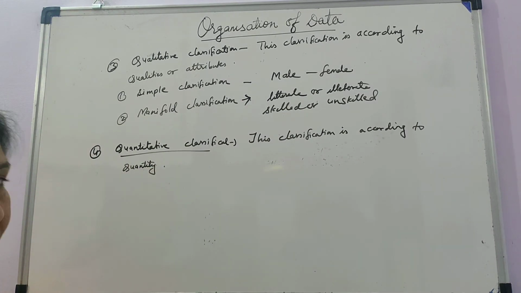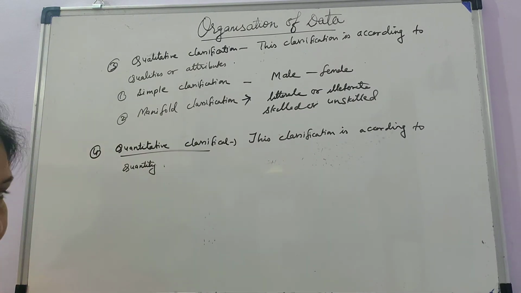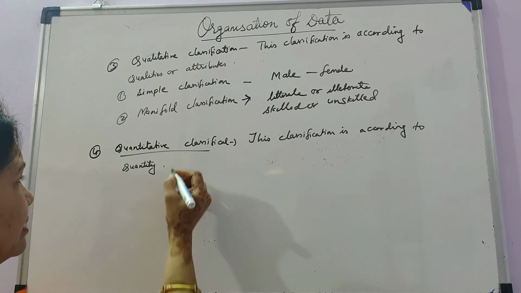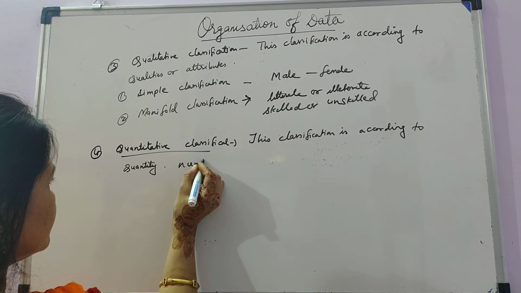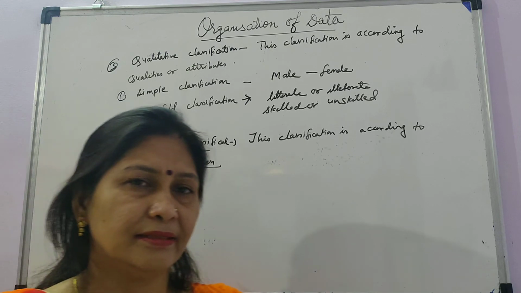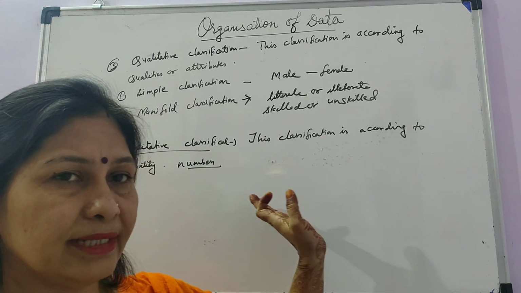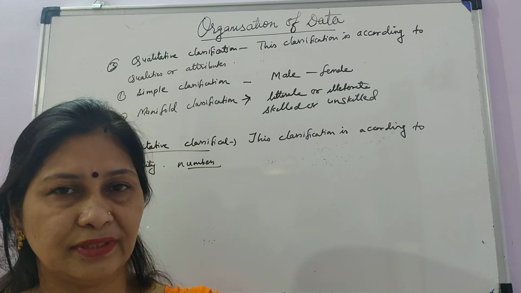When you are presenting your classification according to quantity, it is known as quantitative classification. Just like you are presenting in numbers, percentages. So when you present your classification according to quantity-wise numerical form, it is known as quantitative classification.